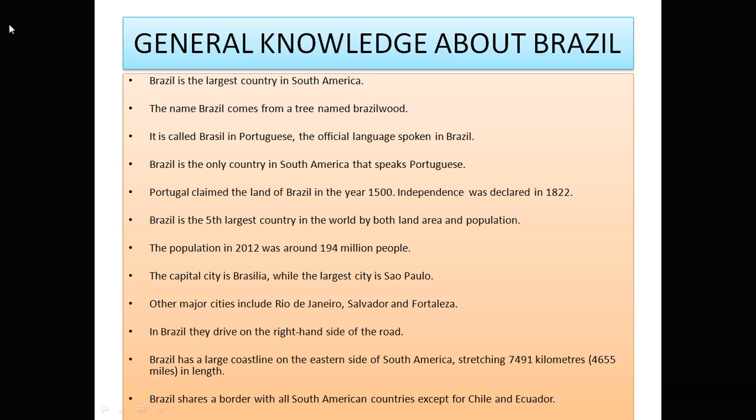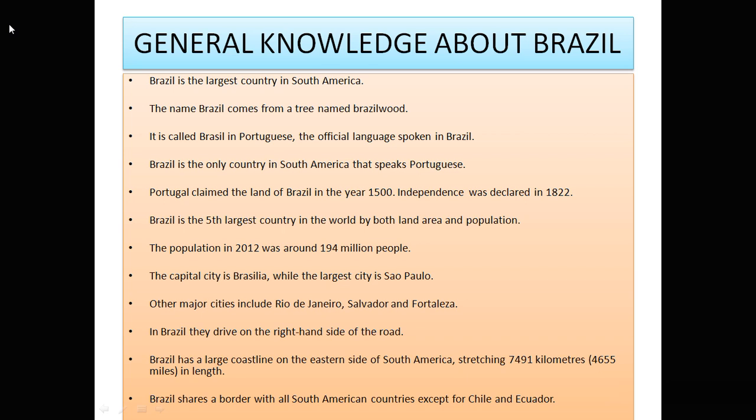Brazil is the 5th largest country in the world by both land area and population. Population wise, you might know the top country is China, followed by India, and then USA. We have two more countries in between, Indonesia and then Brazil, the 5th largest country in terms of population and also in terms of land.